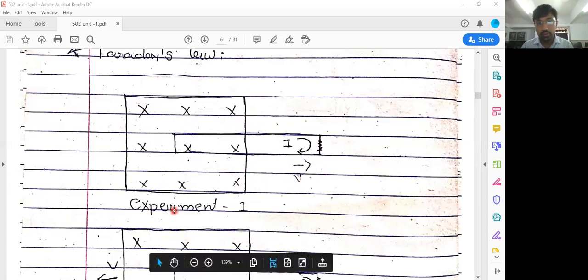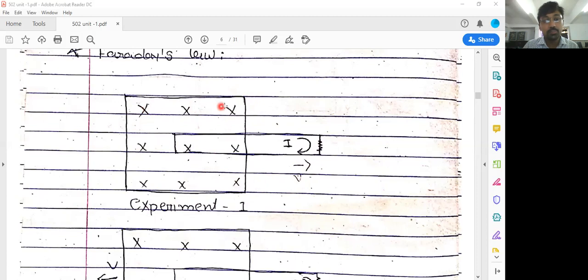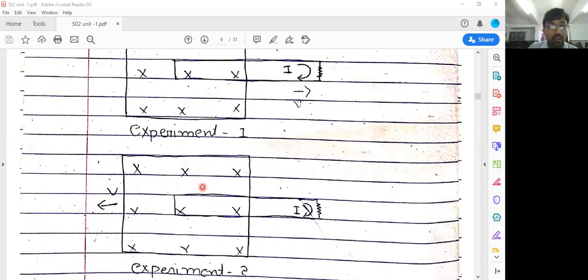The region with cross marks is the region in which there is a constant magnetic field, and this rectangle is the wire loop which moves to the right with the speed v. In this experiment, there is a current induced in the wire loop. So this is Faraday's first experiment.